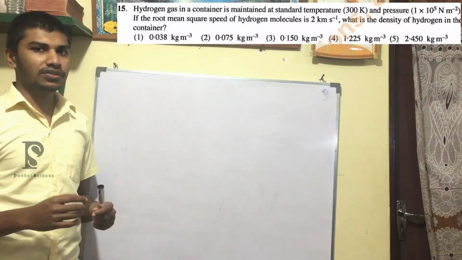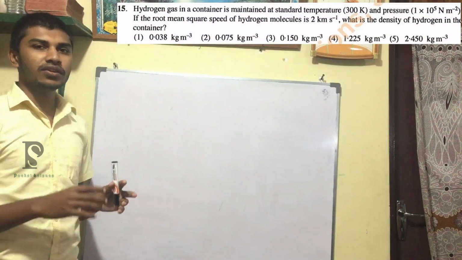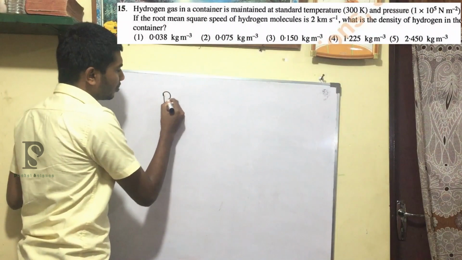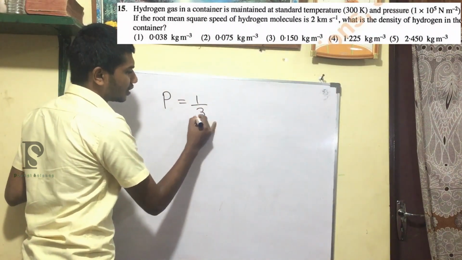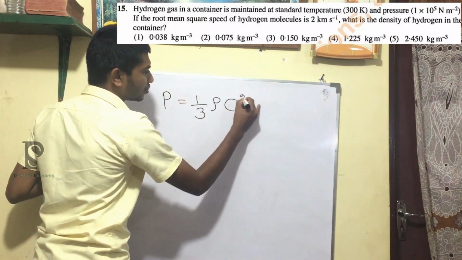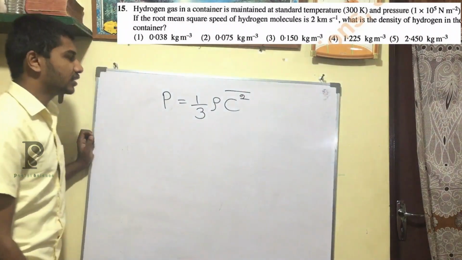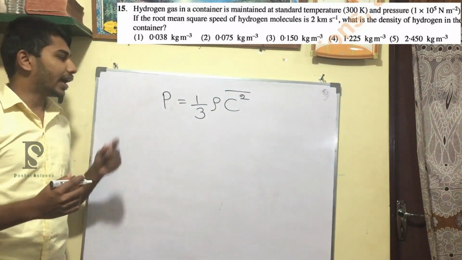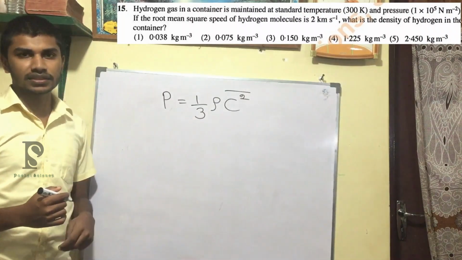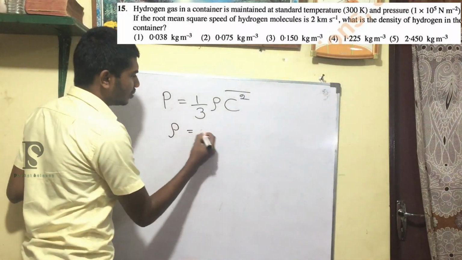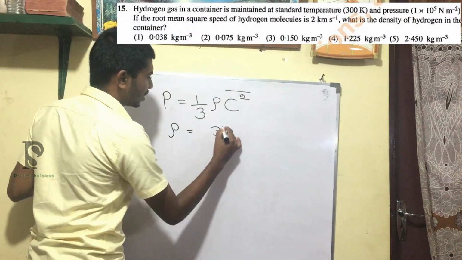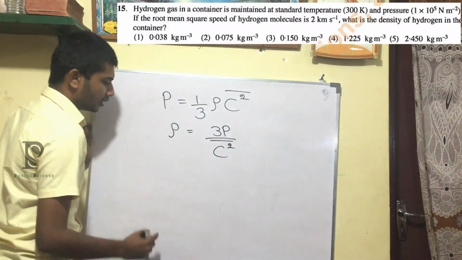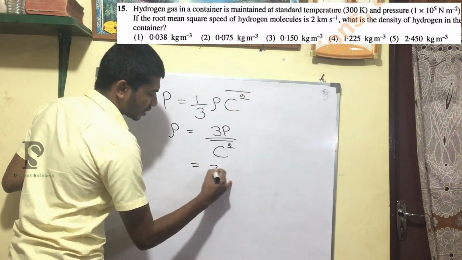You know that the equation that directly relates the pressure and the root mean square speed is P = 1/3 ρ c² bar. Okay, so this is the equation. We will directly substitute into this equation and you will get the answer for the density. So you take the density out, so it will be 3P over c² bar, and if you substitute,